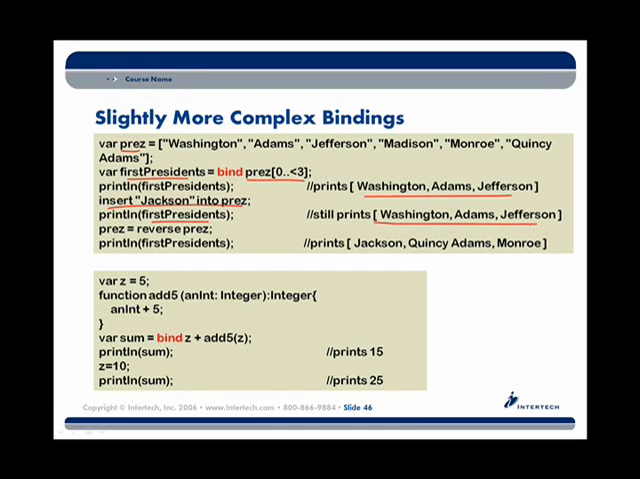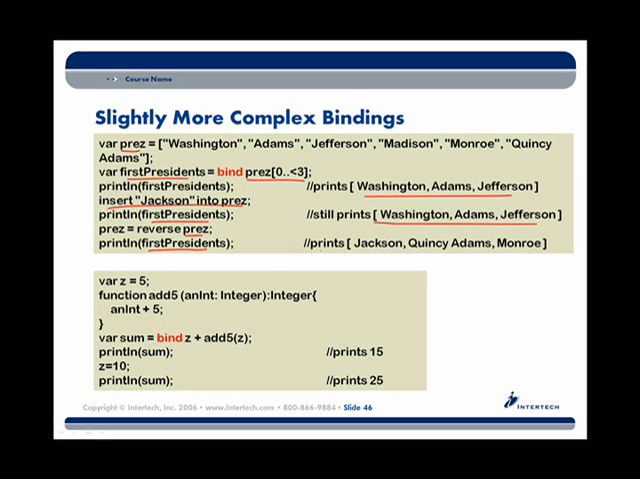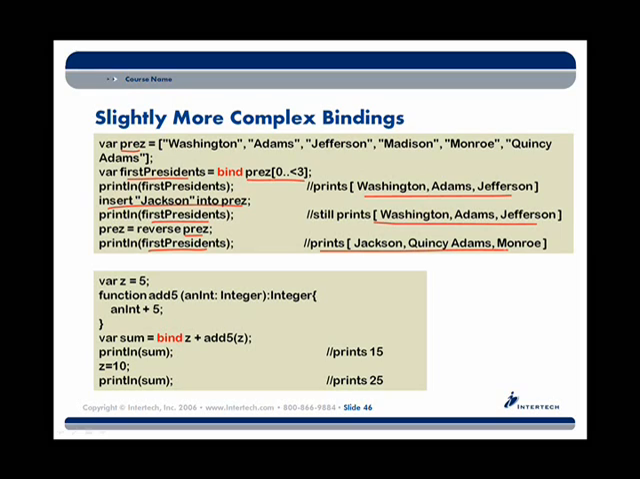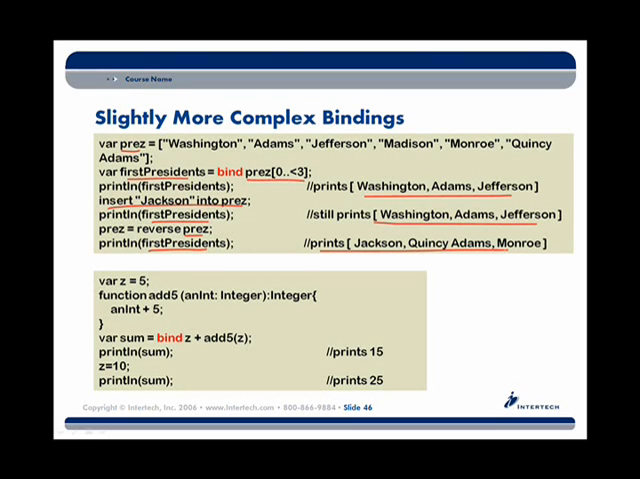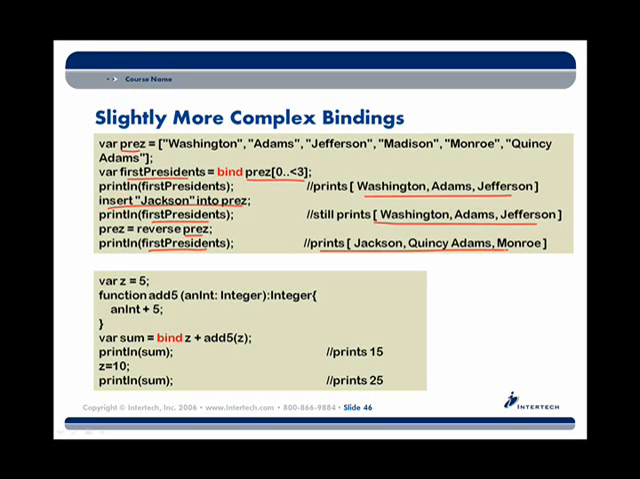Why? Because Jackson was set to that last element in pres. But if I reversed pres and now print first presidents, we'd see that first presidents is now Jackson, Quincy Adams, and Monroe. So again, we're binding in the same way we bind integers of the variable y to x. We're binding first presidents to a portion of the sequence of the pres sequence. Let's take a look at another little more fancy example.